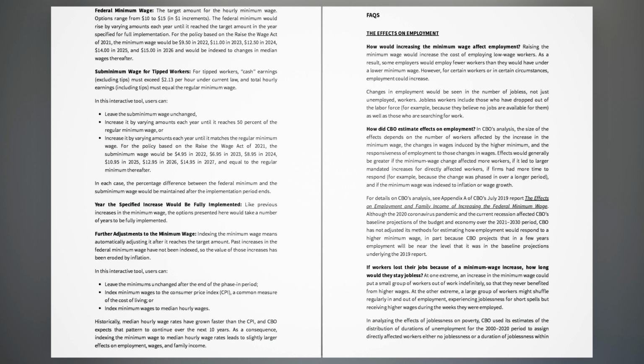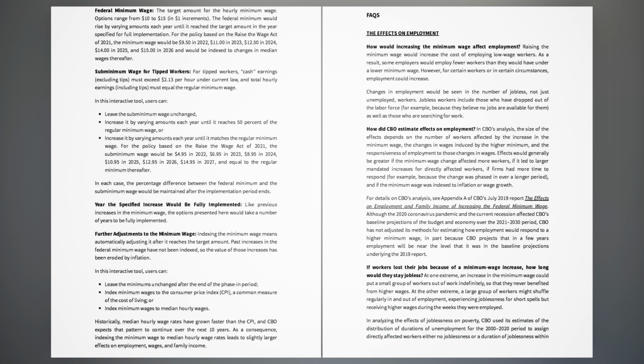Year the specified increase would be fully implemented. Like previous increases in the minimum wage, the options presented here would take a number of years to be fully implemented. Further adjustments to the minimum wage. Indexing the minimum wage means automatically adjusting it after it reaches the target amount. Past increases in the federal minimum wage have not been indexed, so the value of those increases has been eroded by inflation. In this interactive tool, users can leave the minimums unchanged after the end of the phase-in period.